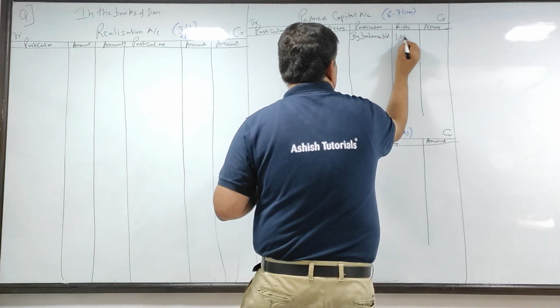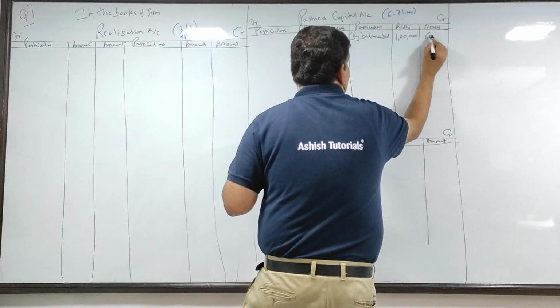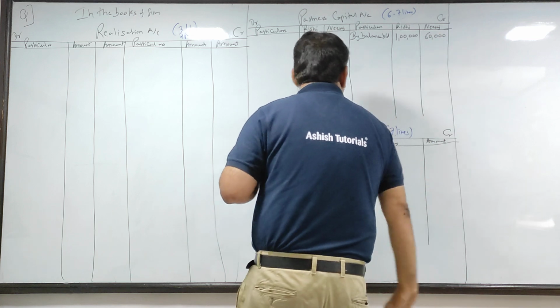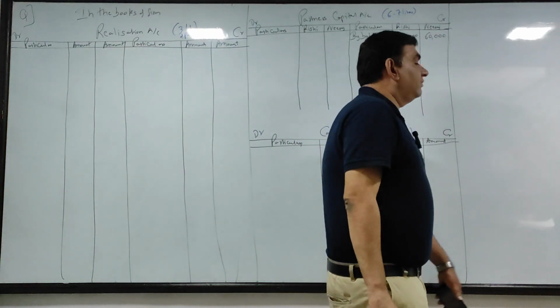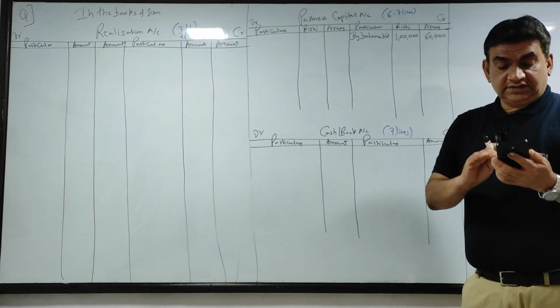By balance brought down 1 lakh and 60,000. Opening balance of capital 1 lakh and 60,000.